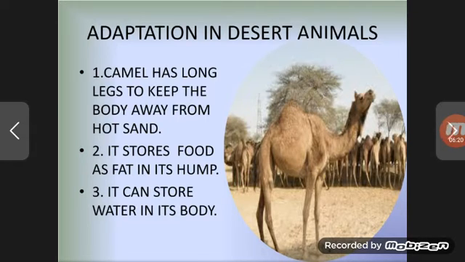The second is that it stores food as fat in its hump. The hump is a bulging part, as you can see in this image also. So the camel stores food in the hump as fat. We can see this protruding part on its body. It is storing food there. It can also store water in its body, as we all know, and a camel can even store 30 gallons of water in its body.